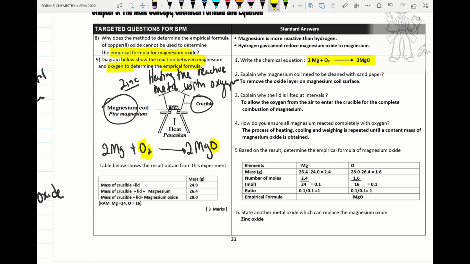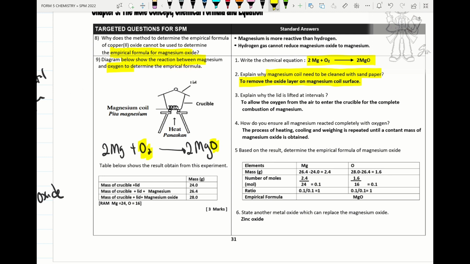Explain why the magnesium ribbon needs to be cleaned with sandpaper: to remove the oxide layer on the magnesium surface. When we heat the magnesium ribbon, the lid needs to be opened occasionally. Why should it be opened occasionally? To allow oxygen from the air to enter inside the crucible for the complete combustion of magnesium. How do you ensure all magnesium reacted completely with oxygen? Through the process of heating, cooling and weighing. So we repeat the HCW process. H stands for heating, C stands for cooling, and W stands for weighing, and it is repeated until a constant mass of magnesium is obtained.